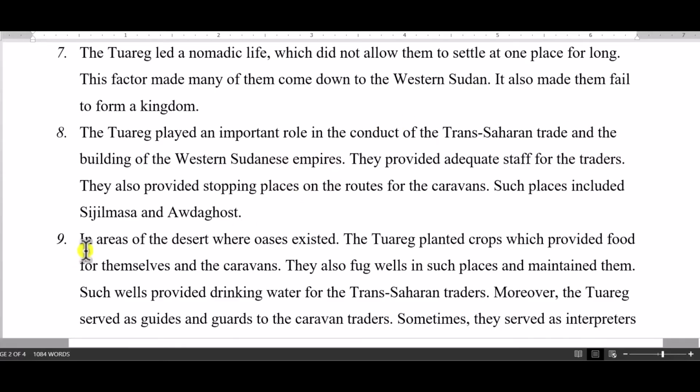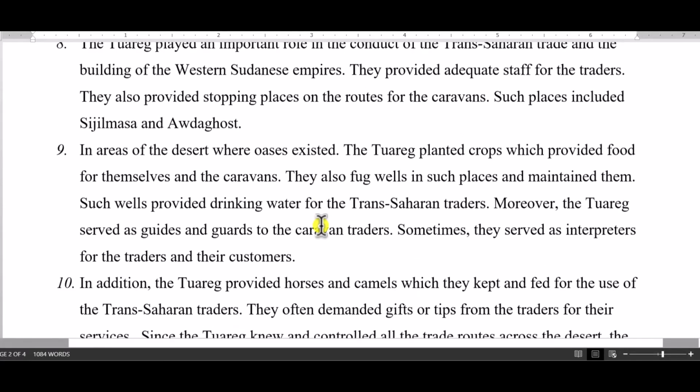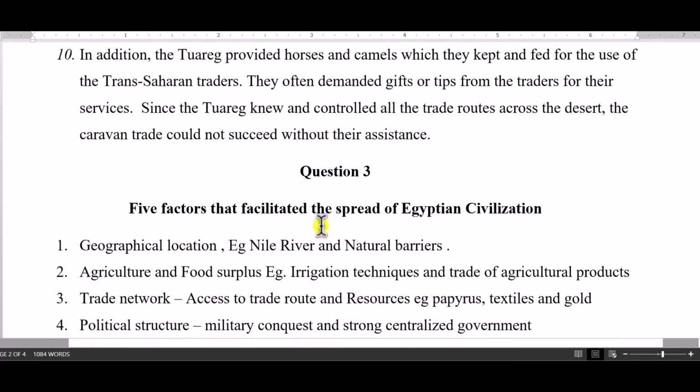Now, in the areas of the desert where oases existed, the Tuareg planted crops which also provided food for themselves and also sold some to the caravan traders. And so these were some of the roles played by the Tuareg. 5 or 4 of them, they were expecting you to write them. Let's take a look at, I think the last one, 10, was that the Tuareg also provided horses and camels, which they kept and fed for the use of the Trans-Saharan traders.